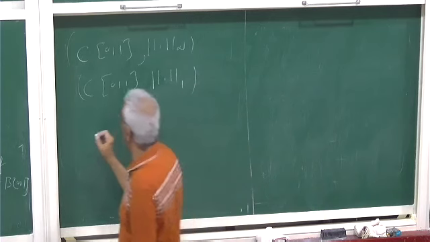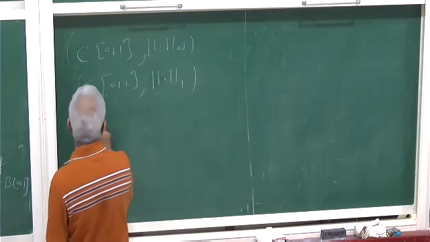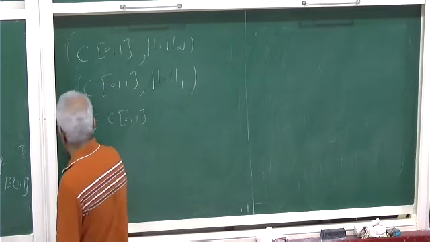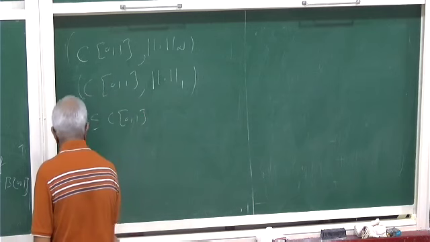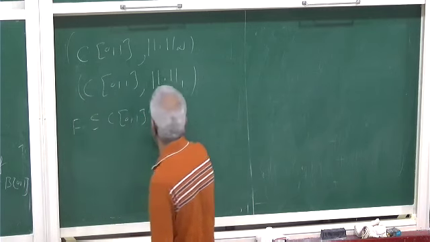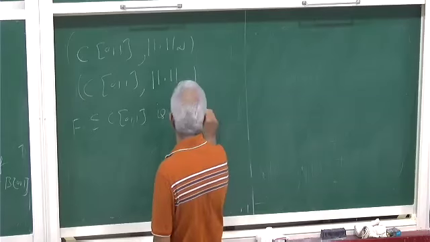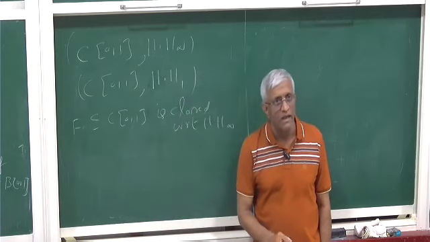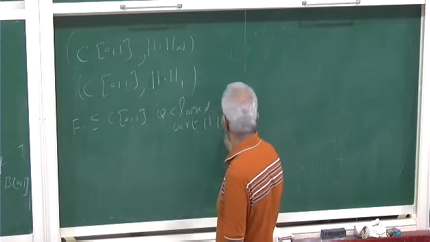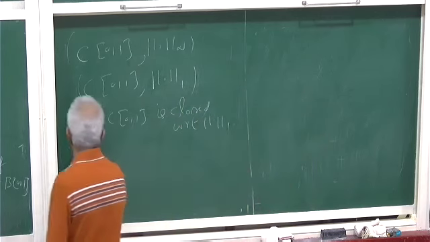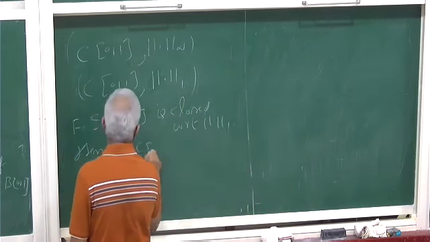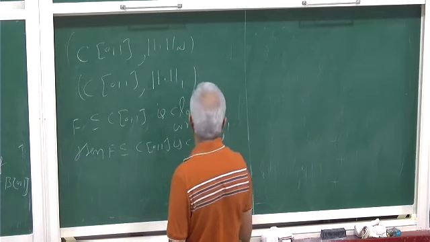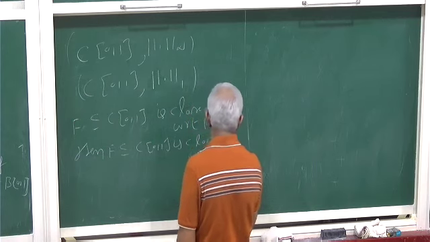But what I will prove is the following: suppose F contained in C01 is closed with respect to norm 1, then F is closed with respect to norm infinity.